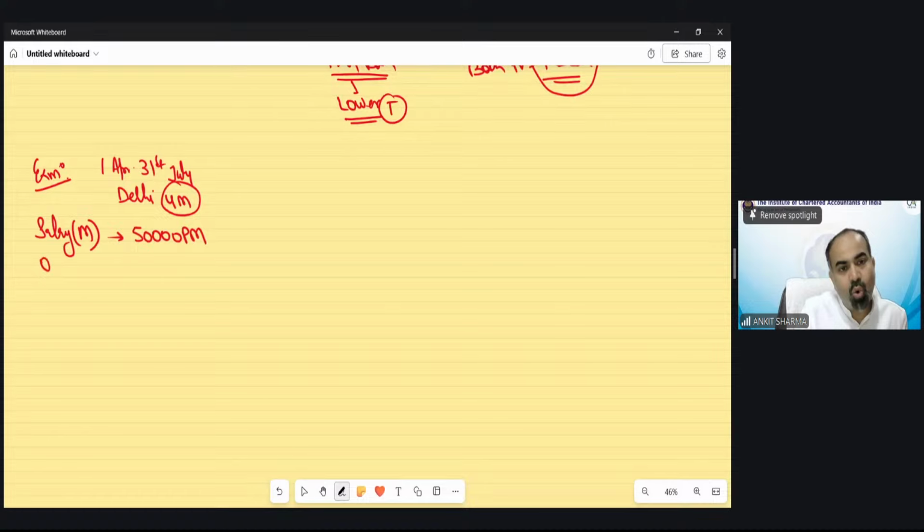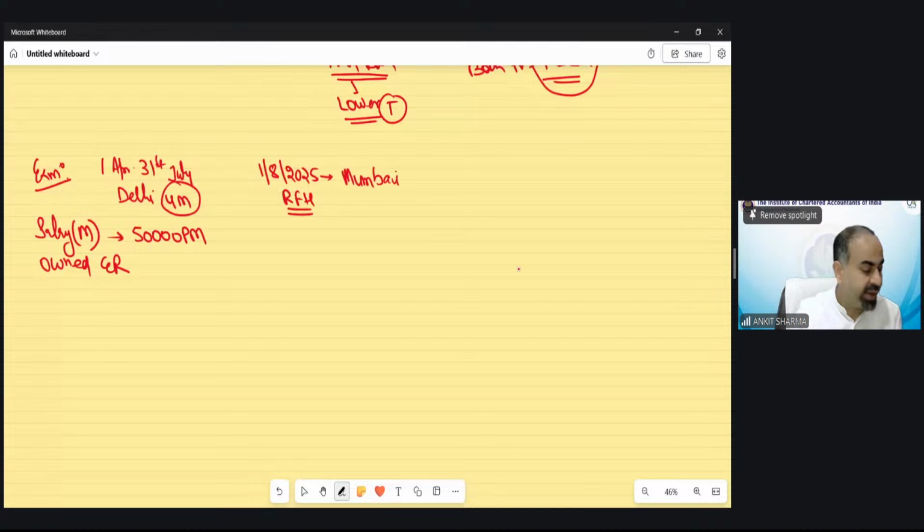And the house is owned by the employer. From 1st August 2025, he has shifted to Mumbai and is also availing one more rent-free house from that date. Clear? And from August till 31st of December, he was having both houses as rent-free houses.